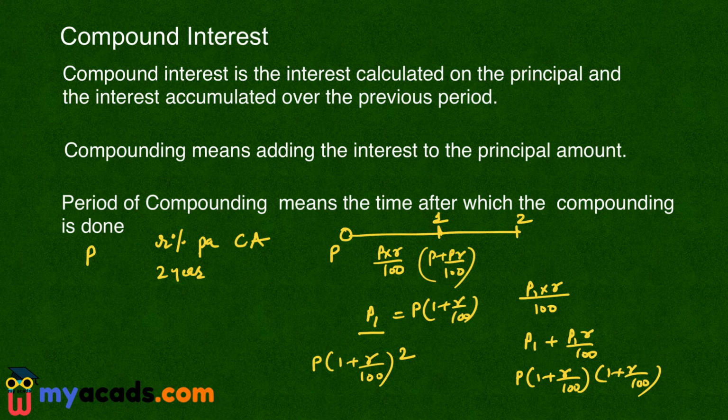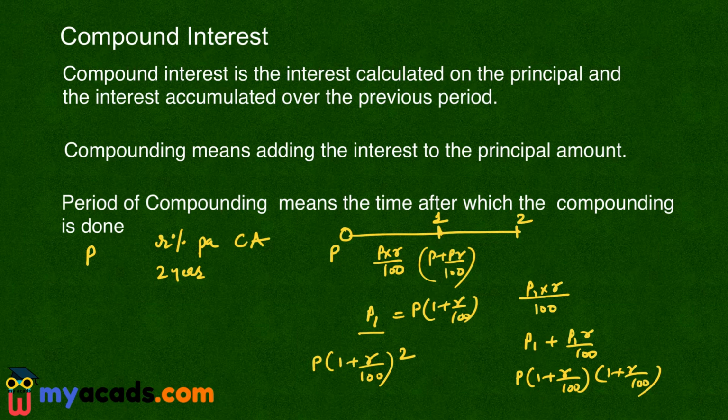Now what does compounding mean? Compounding means adding the interest to the principal. For example, here we have added this interest to the principal and have formed a new principal. This is known as compounding. Now period of compounding means the time after which the compounding is done. For example, here our rate of interest was R% per annum compounded annually. Means I am doing this process after every 1 year.